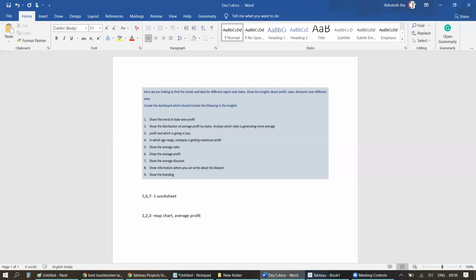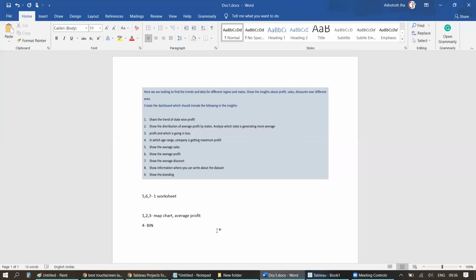Now comes the fourth one. The fourth one says in which age range the company is getting maximum profit. So profit is a measure, and age is a measure for you. Whenever you create a graph of two measures, it's always good to have a kind of histogram. So you can create a bin over here. If you want to be more flexible, you can use parameters so that the user can control the bin size.